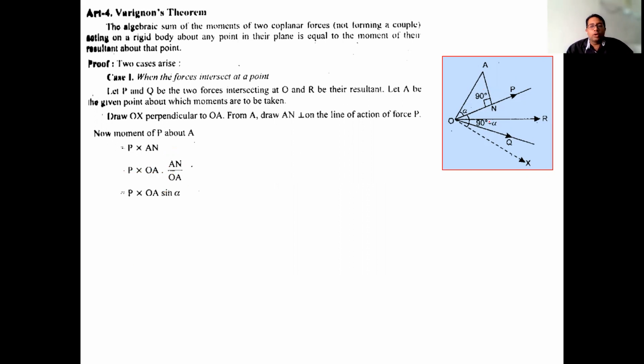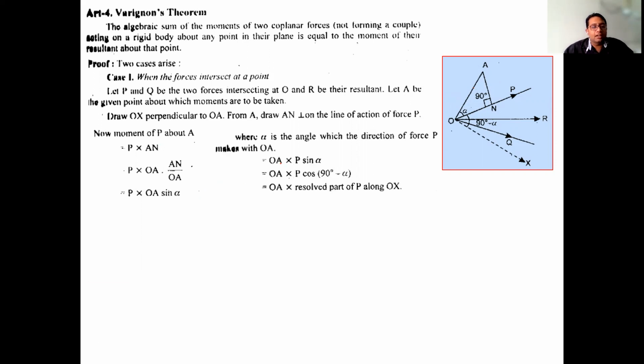So AN by OA will be equal to, you can see in this triangle, AN by OA. This is the perpendicular and this is the hypotenuse. So if we suppose this angle is alpha, then AN by OA, perpendicular by hypotenuse, is equal to sine alpha. So AN equals OA into sine alpha. So what we can claim about this, I am just switching these two terms.